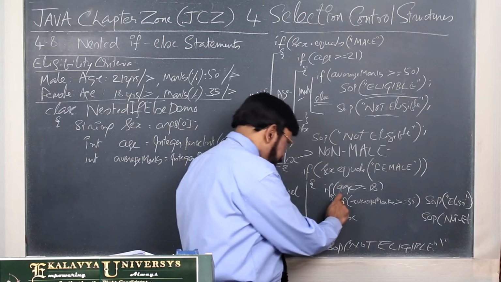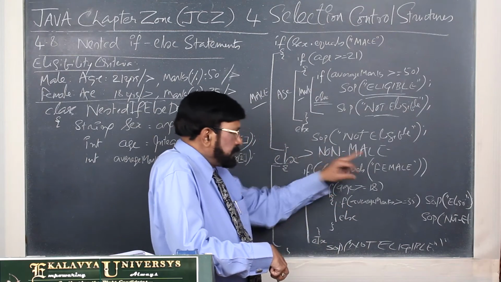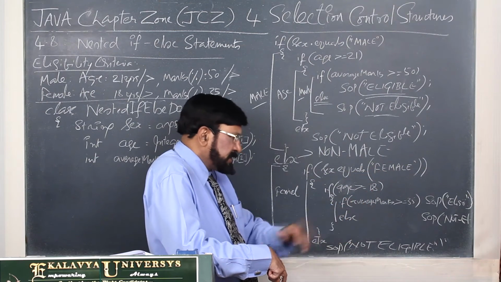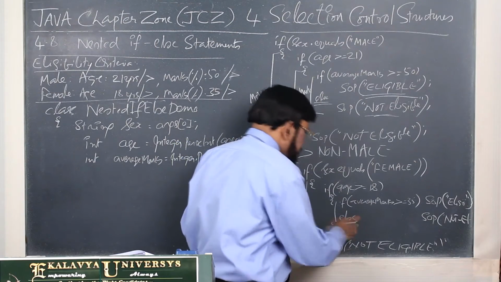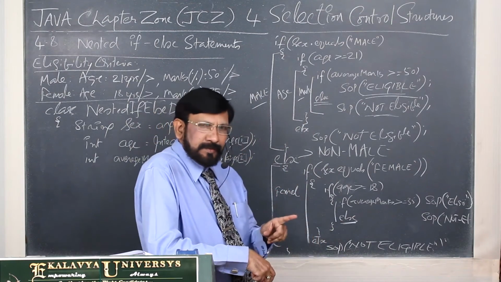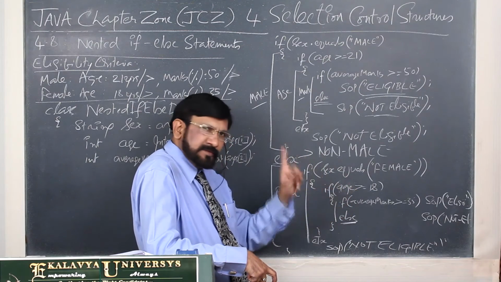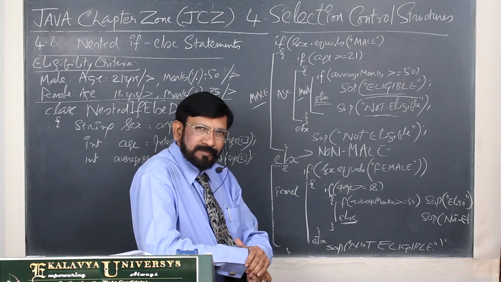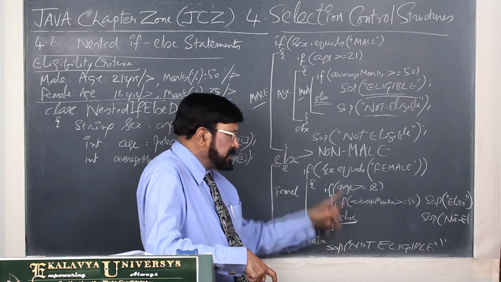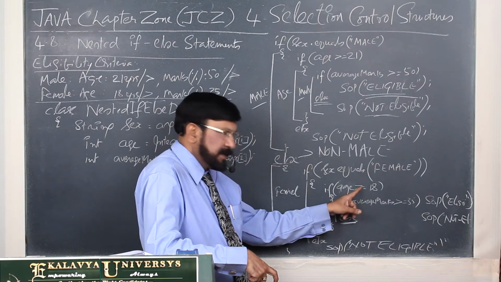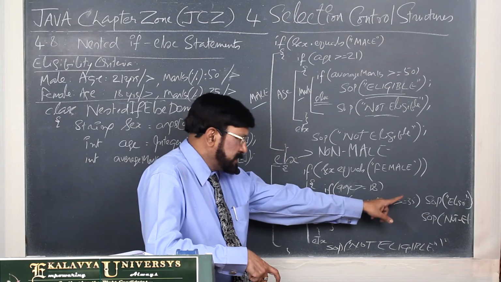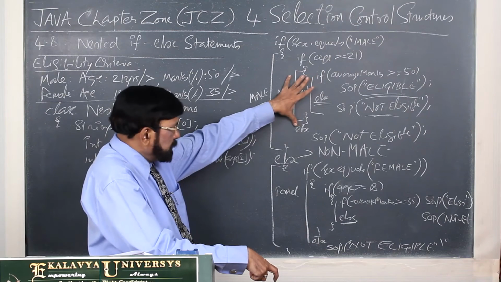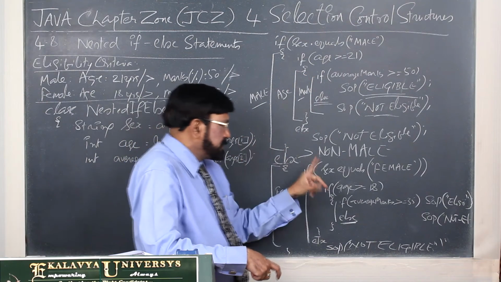Thereafter, somebody enters into that. What do you mean? Which category? She is a female and she is having 18 years or more, and here marks are tested. And what is the meaning of this else? She is a female and her age is 18 years or more, and she got 35% or more. Okay. The else means she is a female having 18 years or more, but she obtained less than 35% marks, not eligible. So in the same way, whatever you have written in the view of female, you write. This is very crucial.